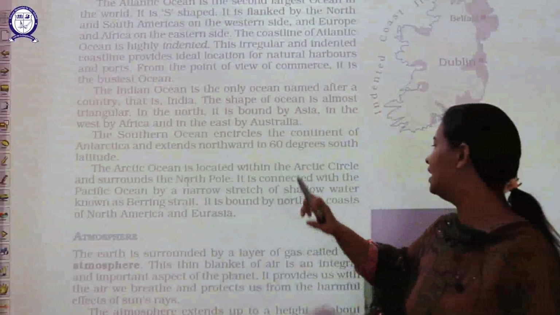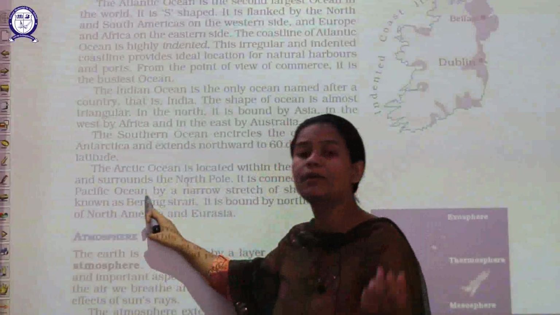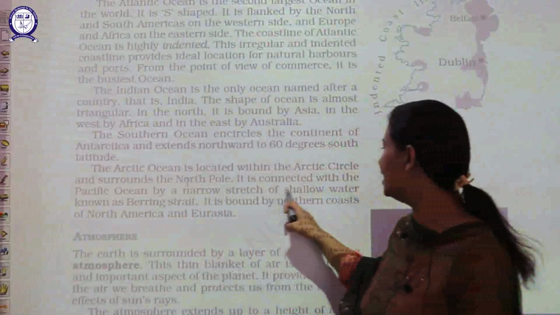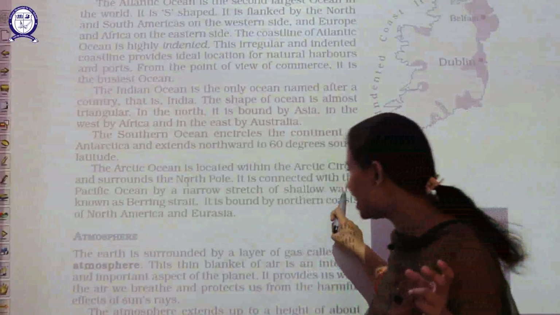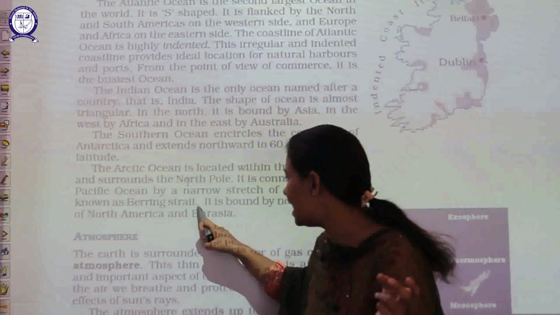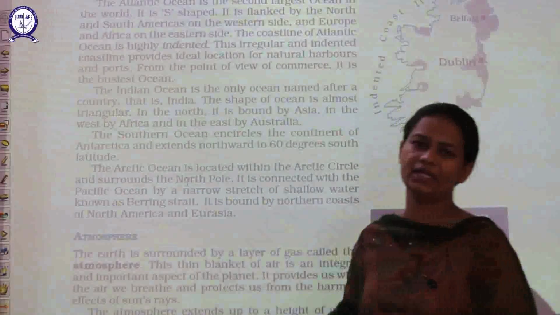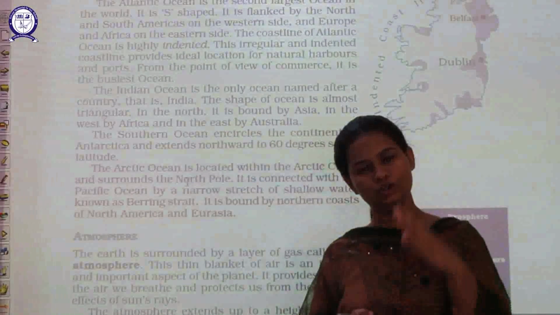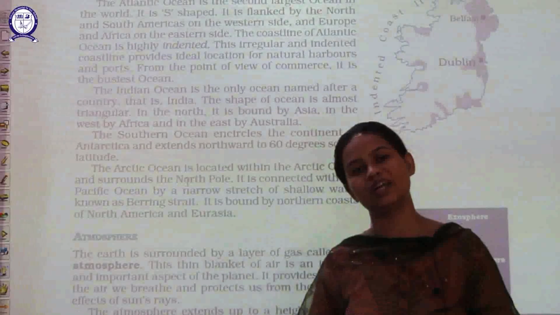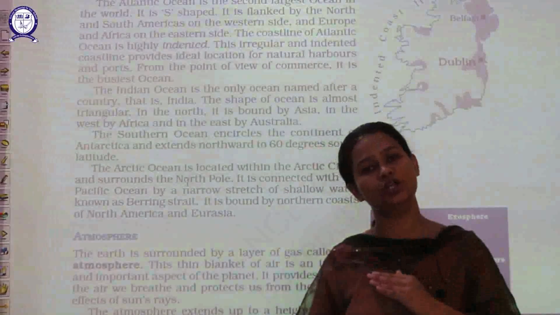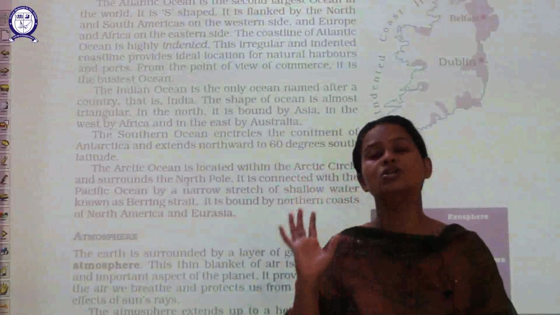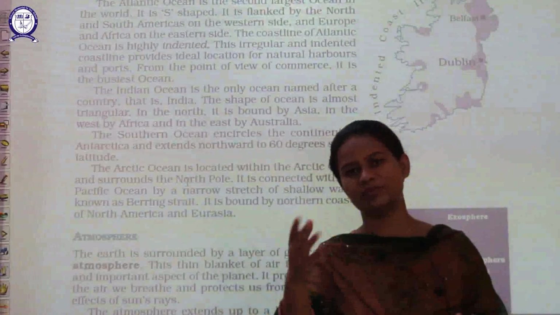Arctic Ocean is connected with the Pacific Ocean by a narrow stretch of shallow water known as Bering Strait. In the continents also, in case of North America and South America, what we discussed, that both these continents are connected by a narrow strip of land that is called Isthmus of Panama.